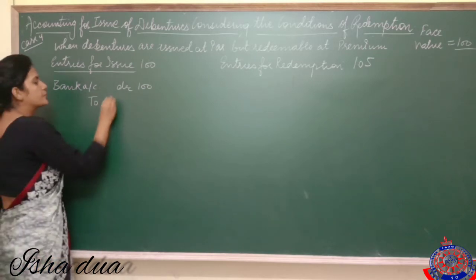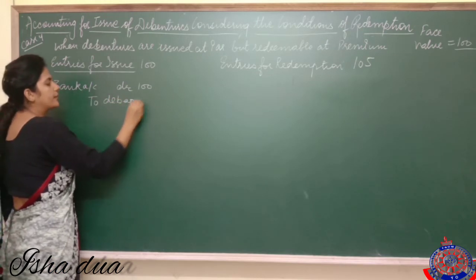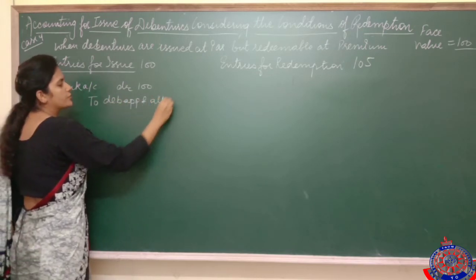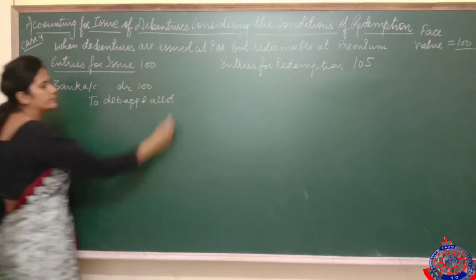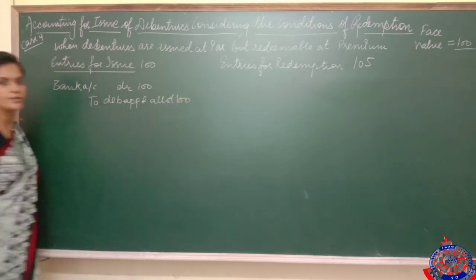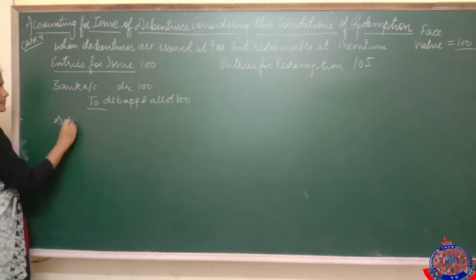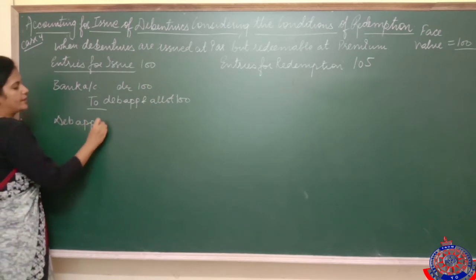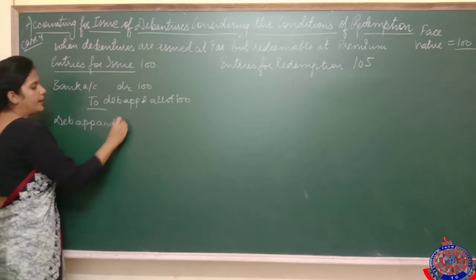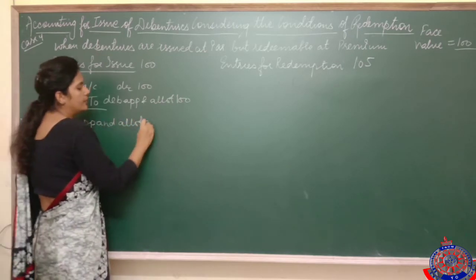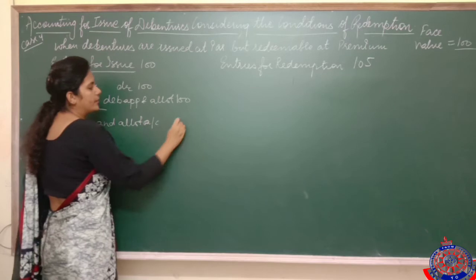It is a lump sum, so a joint account will be opened, that is Debenture Application and Allotment account, 100, 100. Got it? Now see, Debenture Application and Allotment account will be debited.